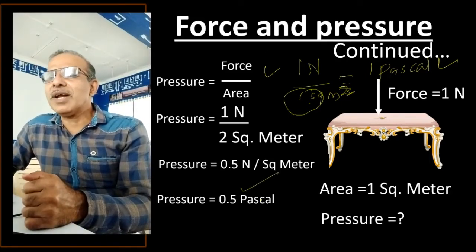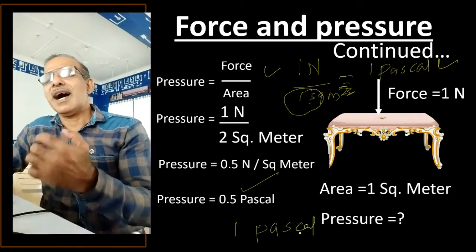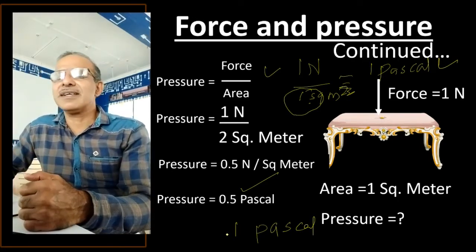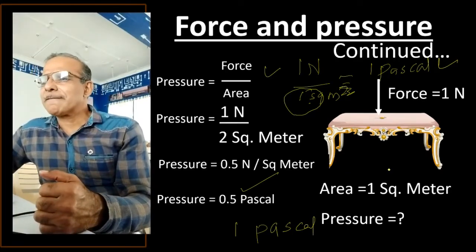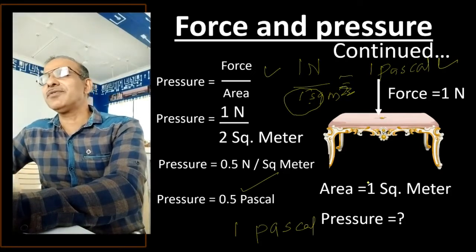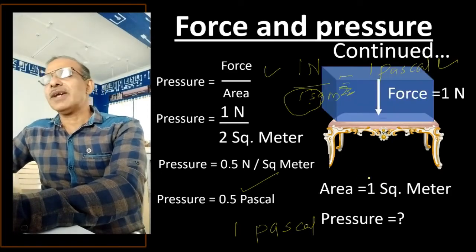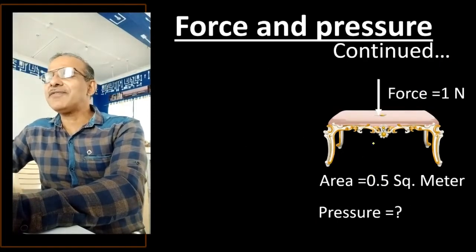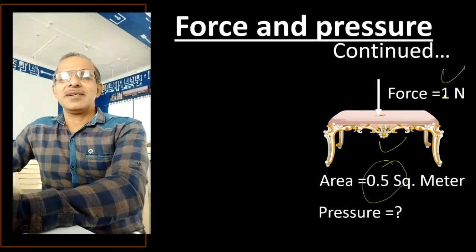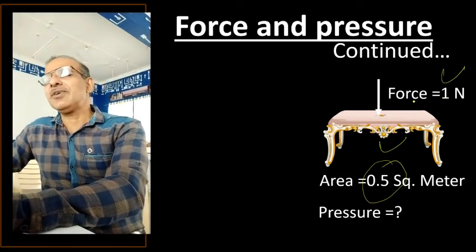Earlier it was 1 Pascal. Now it is half Pascal. And why has it happened? Because we have increased the area. What will happen if we reduce the area? Now what we do is, instead of 1 square meter, we'll take half square meter area. Follow this properly. Force is same, 1 Newton, and area is 0.5 square meter.